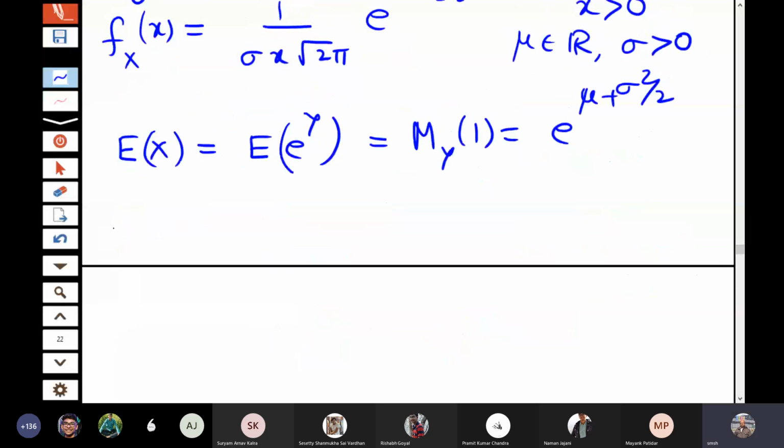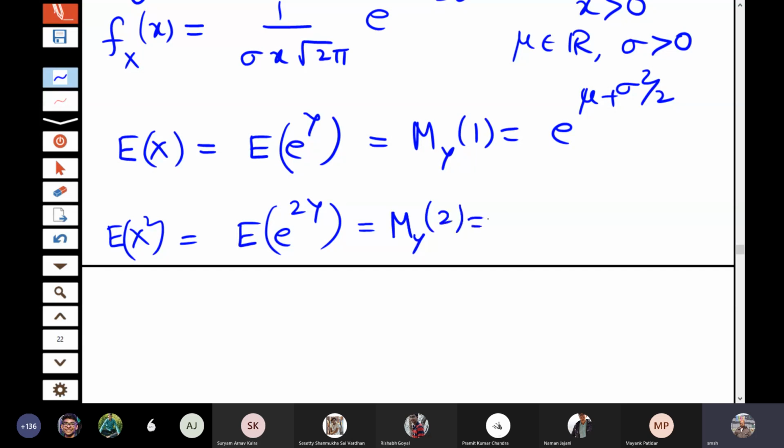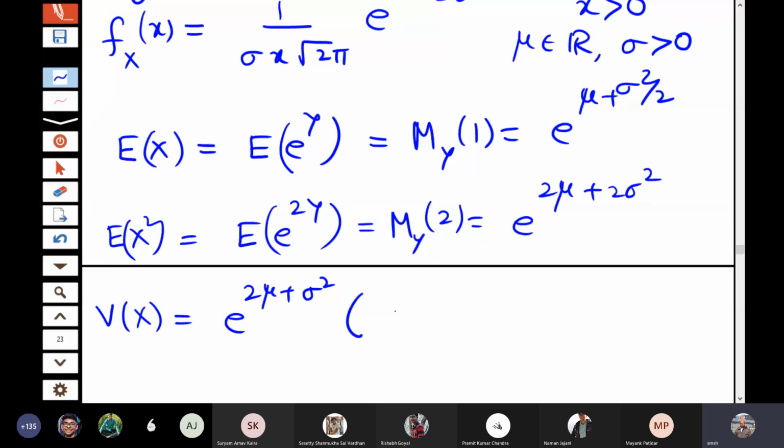Similarly, expectation of x square becomes expectation of e to the power 2y, which is the moment generating function of the normal distribution at t equal to 2. So it is e to the power 2 mu plus 2 sigma square. So variance of x becomes expectation of x square minus expectation of x whole square, which is e to the power 2 mu plus sigma square, times e to the power sigma square minus 1.